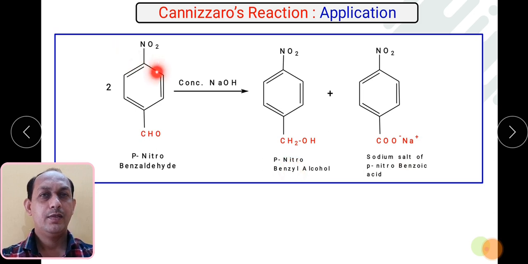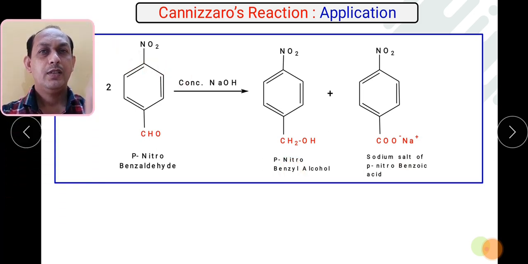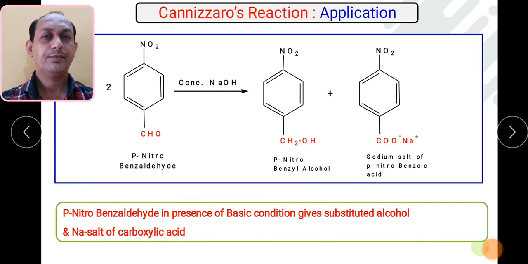There is no change. Okay, so you can see the names also. Para-nitrobenzaldehyde in presence of basic condition gives substituted alcohol and sodium salt of carboxylic acid. So these are the two products you will obtain. So what is the best application of this reaction? It works for substituted aldehydes also.